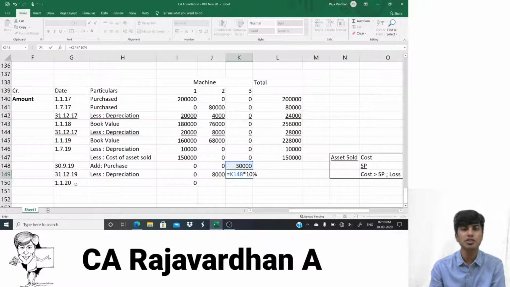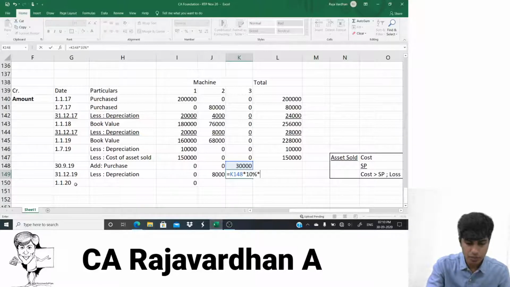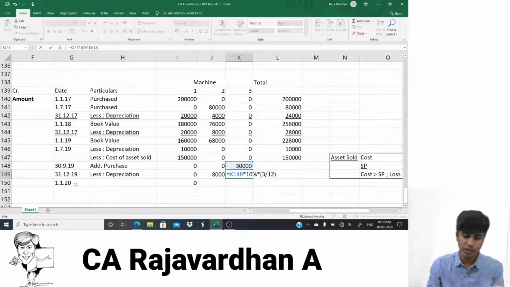But this asset is purchased on 30th of September. Meaning, this asset is used in October, November, December. 3 by 12. Only 3 out of 12 months. So, I should further do 3 divided by 12. Yeah, basically 1/4, or you can multiply by 0.25 also.